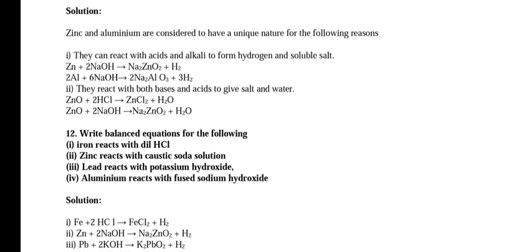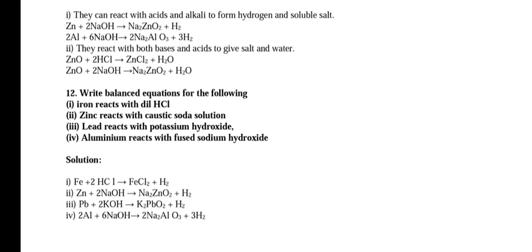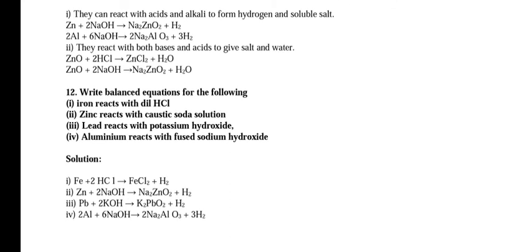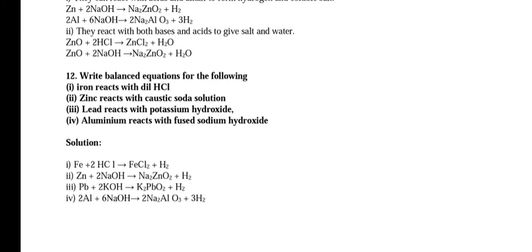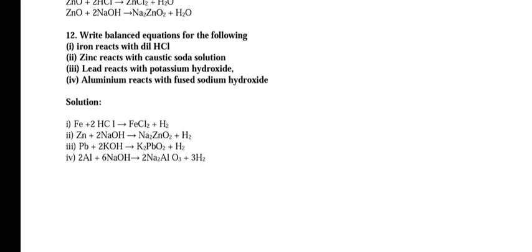Write balanced equations for the following. Zinc reacts with hydrochloric acid: Zn plus 2HCl gives ZnCl2 plus H2. Zinc reacts with caustic soda solution: Zn plus 2NaOH gives Na2ZnO2 plus H2. Lead reacts with potassium hydroxide: Pb plus 2KOH gives K2PbO2 plus H2. Aluminium reacts with fused sodium hydroxide: 2Al plus 6NaOH gives 2Na3AlO3 plus 3H2.